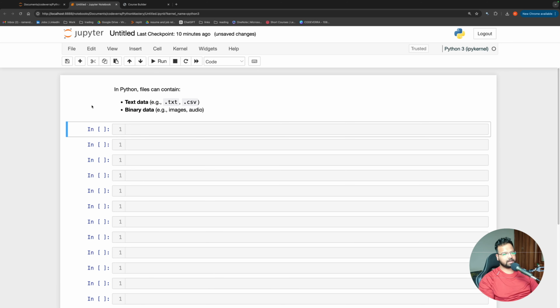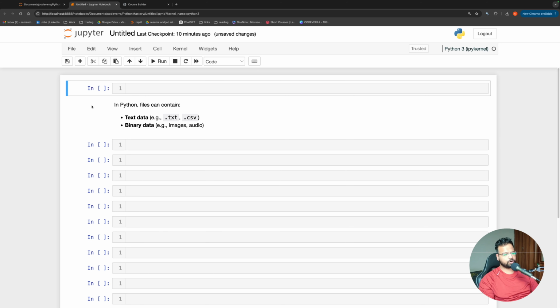Before we begin, let us set a little bit of context on what we are going to do. In Python, when we talk about file handling, majorly we are going to be working with two different kinds of files. One is the text data. And text data is pretty intuitive because we usually work with text data. We write something like in a Google Doc, or in a Microsoft Word, or in any kind of notebook software. We write something and we store those things as a string. Like you can write a name, or you can write some information, or you can create a list of things that you want to do, and we save them as text files. And majorly we are going to be working with text files.